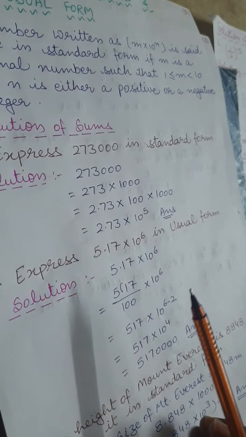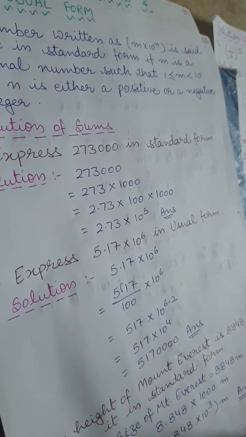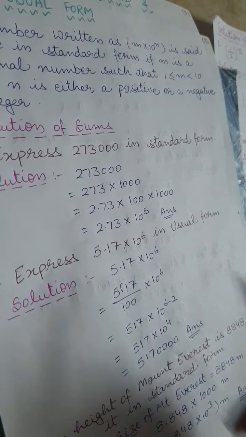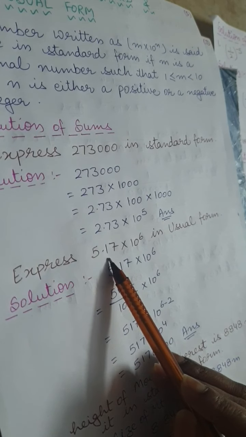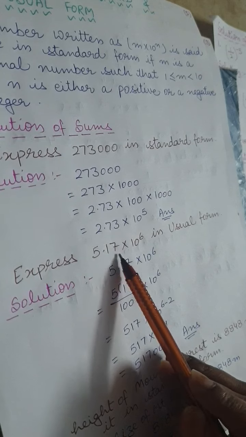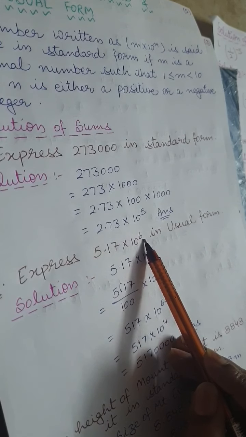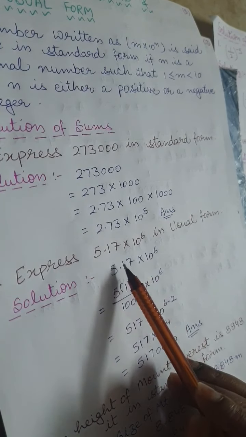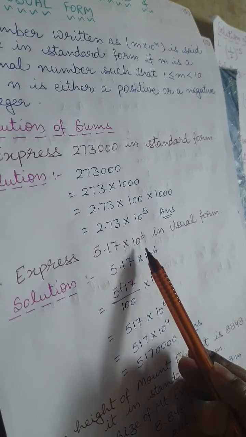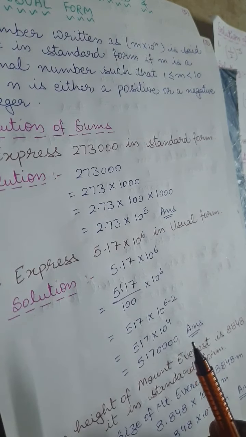Now the usual form. Usual form जो हम basically general terms में use करते हैं, that is the usual term. और standard form जो हम scientifically use करते हैं, that is the standard form. Usual form जो हम अपने घरों में लिखते हैं generally, वो हमारा क्या कहलाता है? Usual form. ठीक है? So what the number is given? The number given is 5.17 multiplied by 10 to the power 6.